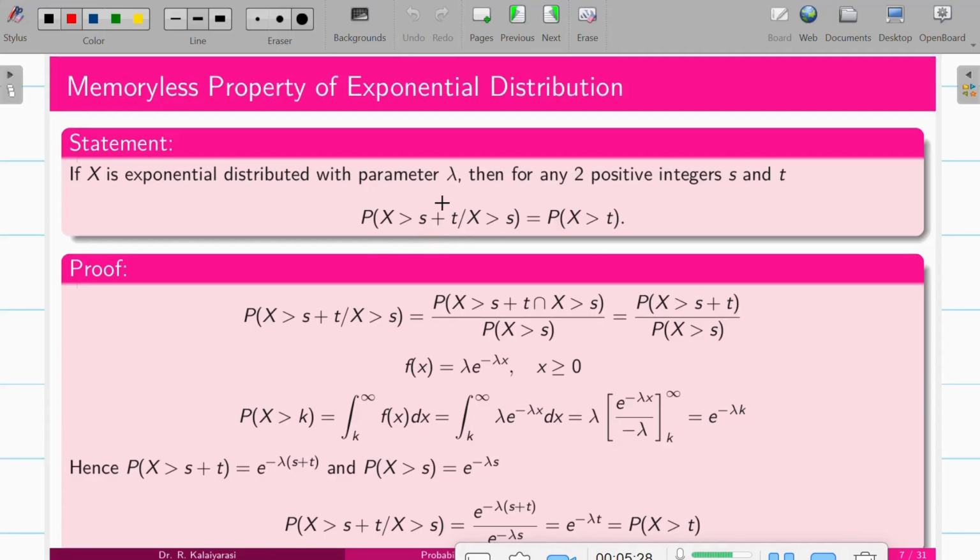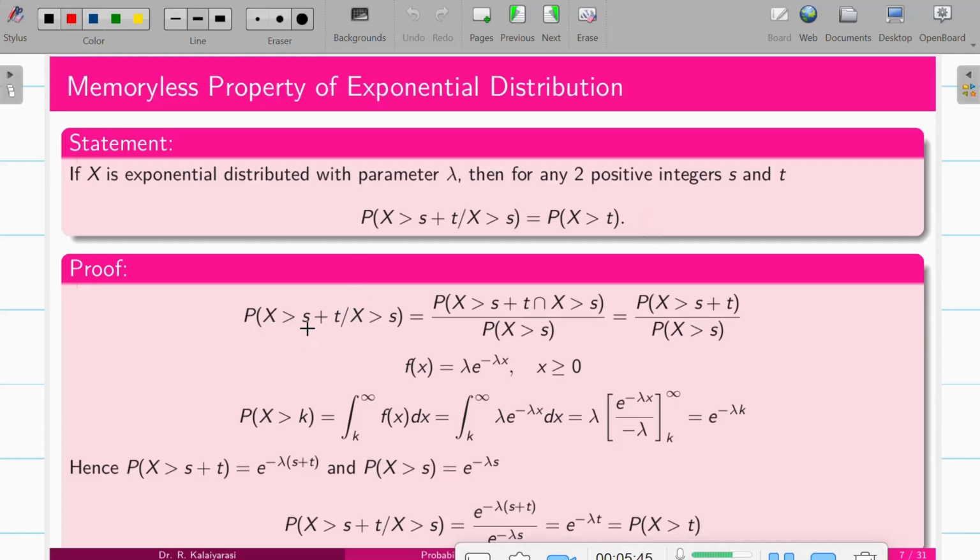of the exponential distribution. If x is exponentially distributed with parameter lambda, then for any positive s and t, probability of x greater than s plus t given that x is greater than s is equal to probability of x greater than t. So we'll try to prove it by taking the left hand side.